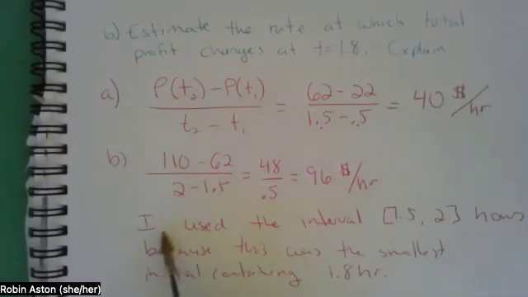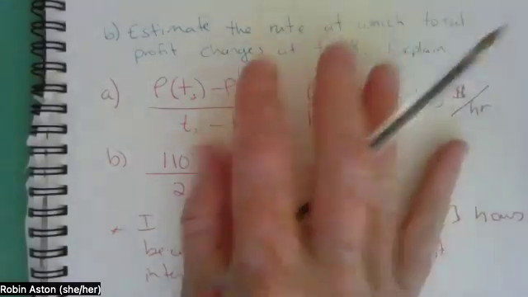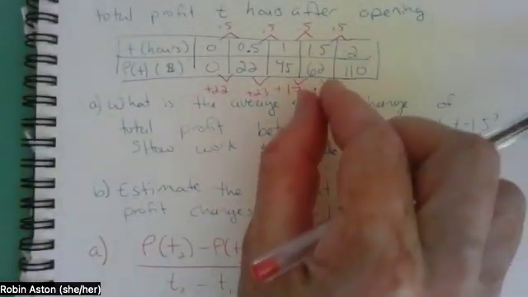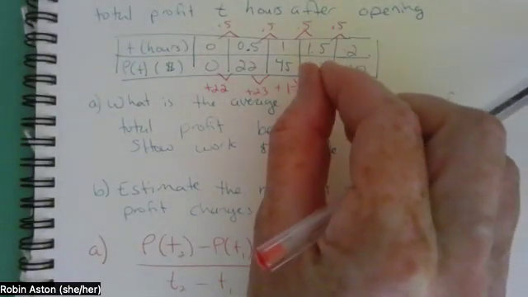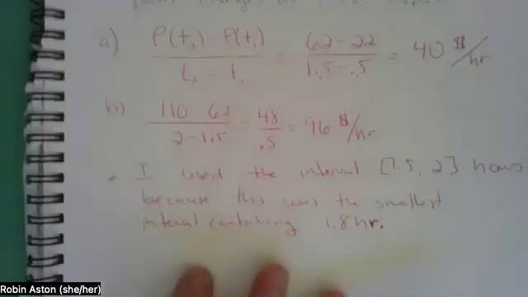And I used my explaining, I used this interval because this was the smallest interval containing 1.8 hours. And kind of the idea is that I can't really find an exact rate of change at a single point because it's not constant. But the smaller my interval, the better estimate I'm going to get. So if I get smaller and smaller intervals, I can get better estimates.